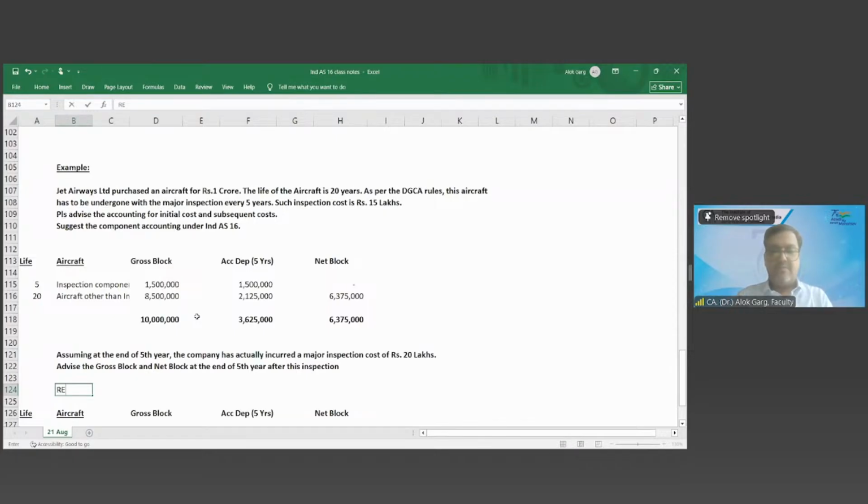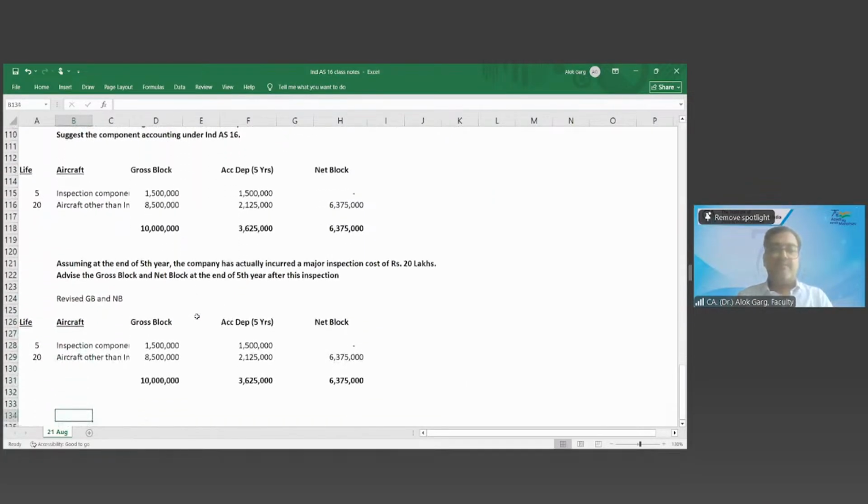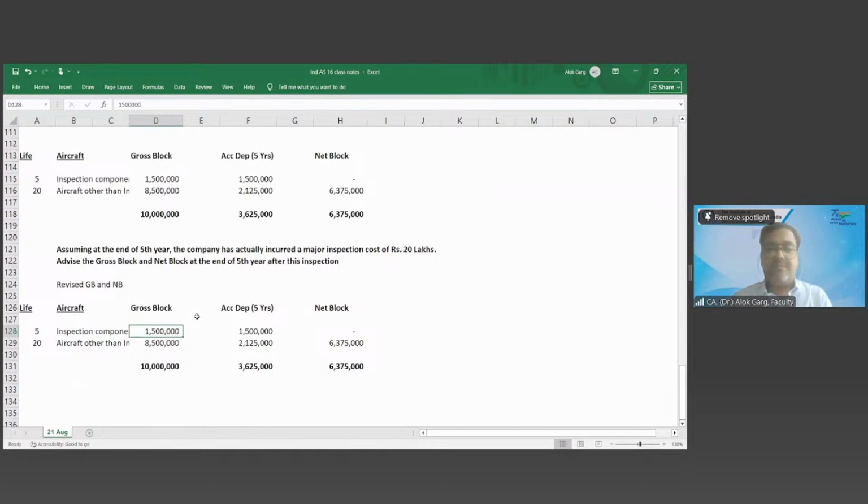Revise gross block and net block, GB and NB. So what is the value of my inspection component? 20 lakh. Accumulated depreciation 0. This is the new component, the old one is finished. And the aircraft other than inspection is 85 lakh, with accumulated depreciation for 5 years, this much and this much. So your total gross block will be revised to 1 crore 5 lakh.